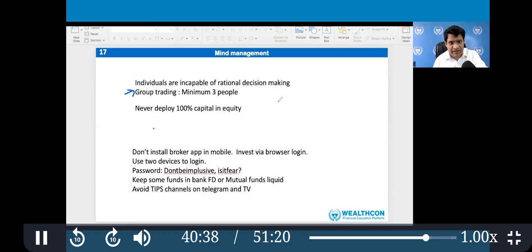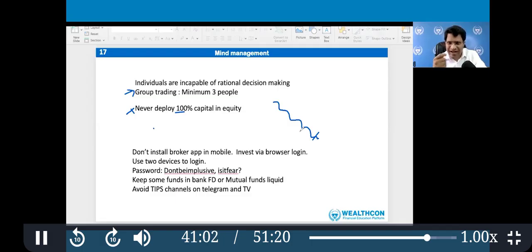Second trick is never deploy 100% capital in equity. Whenever the market falls, people get frustrated for two reasons. First, their position is negative, and people like me say buy, buy, buy, and they say paisa hi nahi hai to kahan se buy. So double problem. So always keep some cash and keep buying.